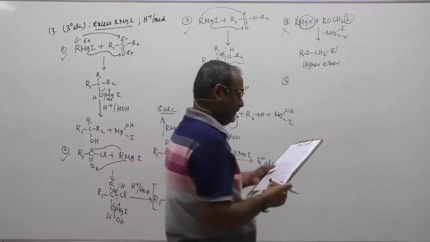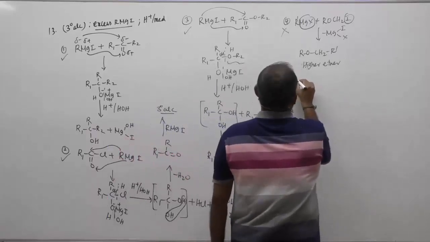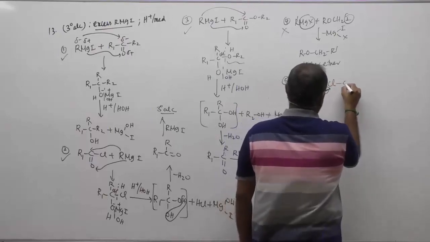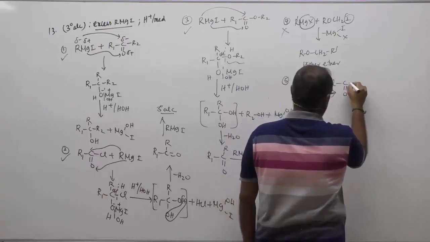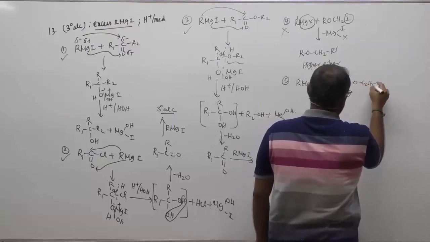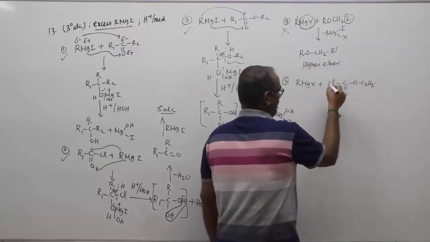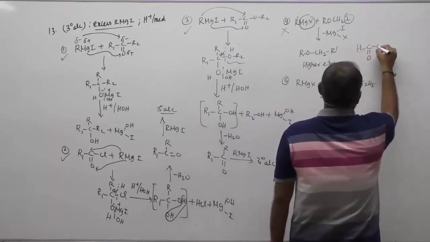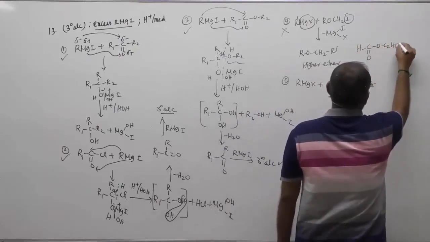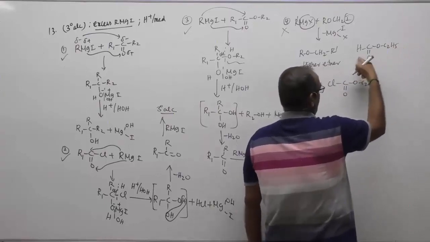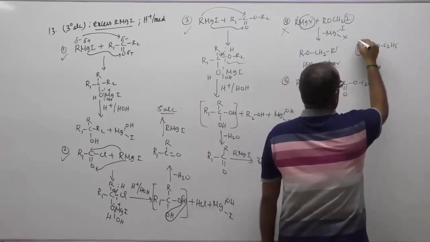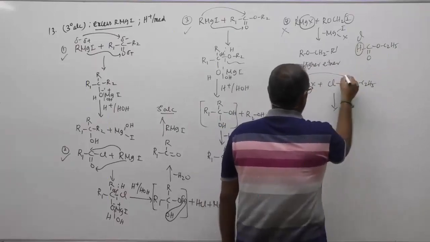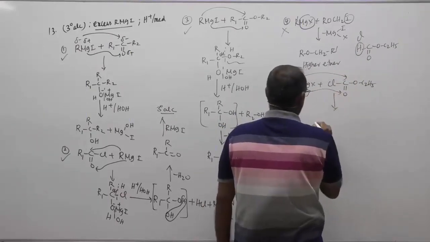What about the next one? Your ethyl chloroformate. What is ethyl chloroformate, children? When I say ethyl chloroformate, it is ClCOOC2H5. Formic acid plus ethyl alcohol gives ethyl formate. When I replace the hydrogen with Cl, it's called ethyl chloroformate. Again, your R attacks here and Mg will attack here.